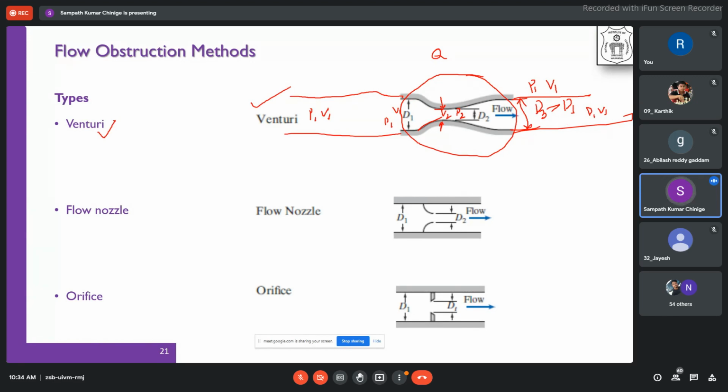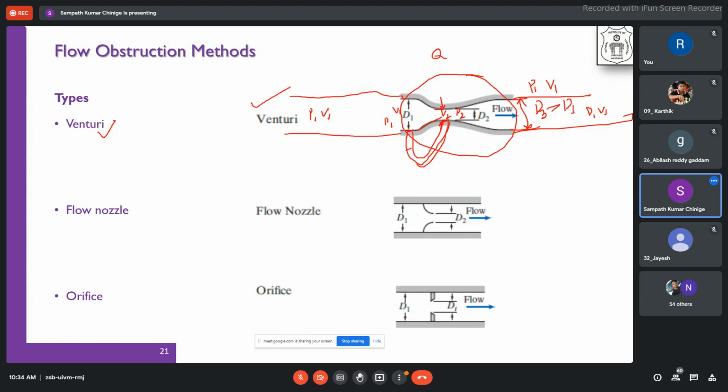Okay, and the maintenance for these Venturi meters is not that high. Again, we need to measure the pressure difference. How do we measure the pressure difference? We will have a U-tube manometer from the initial conditions to the throat, the lowest pressure position we have. So we have a U-tube manometer, and these are the pressure tappings that we will connect. The general basic rule is that the pressure tapping openings are much smaller than the diameter of the pipe, so that there will not be higher uncertainties in the measurement of flow.